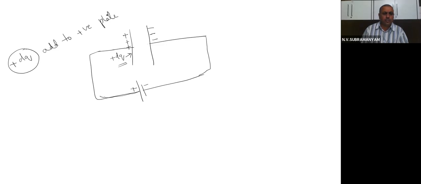Now you all guess. If I am trying to add positive charge to the positive plate, already it is positive, and again I am trying to add positive charge, will there be attraction or repulsion? Yes, repulsion will be there. Even though repulsion is there, I have to add, overcoming that repulsion. So for overcoming the repulsion, I have to do some work. So let the work done to add dq charge be dw.